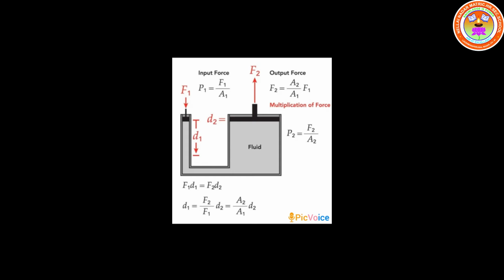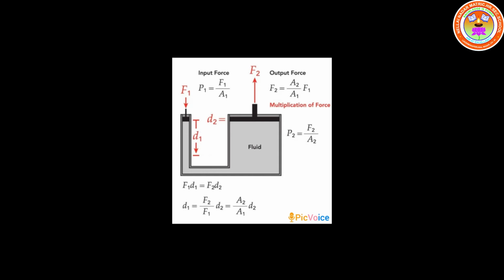So the pressure on the piston of small area, we can take as P1 equals F1 divided by A1. As I told you, the force for the smaller area is F1, and the area for the smaller piston is A1. Applying Pascal's law, the pressure on the large piston will be the same as that on the small piston.